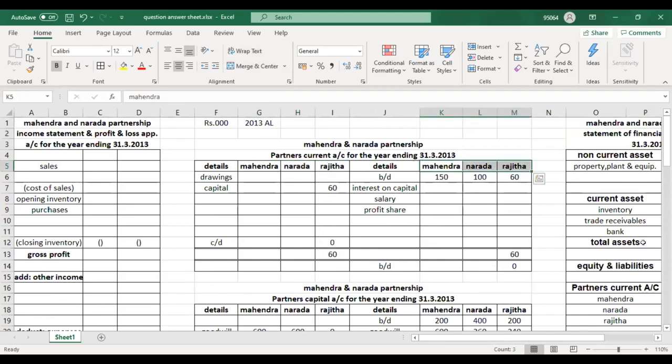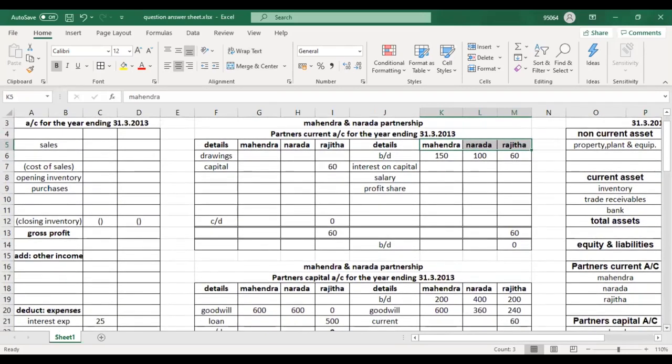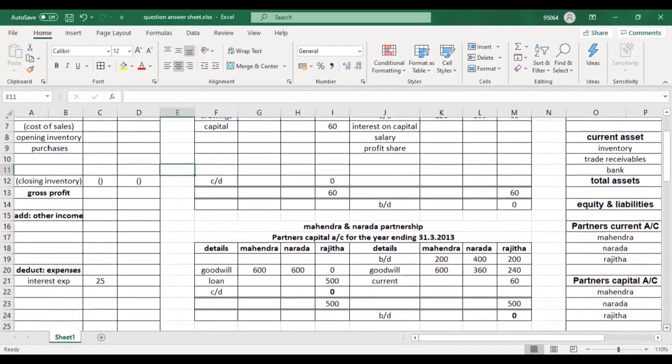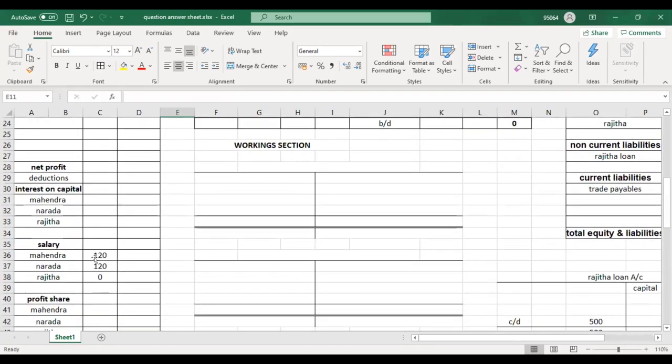Understood? Yes or no, guys? Speak. I cannot see your face reaction now, so I can't understand what you guys are going through. So yes or no, tell me. If you don't understand, tell me and I will explain. So 120 you recorded here in the profit appropriation account.